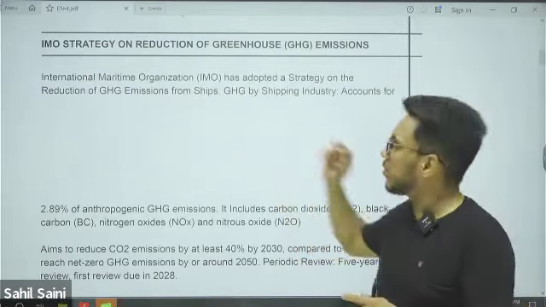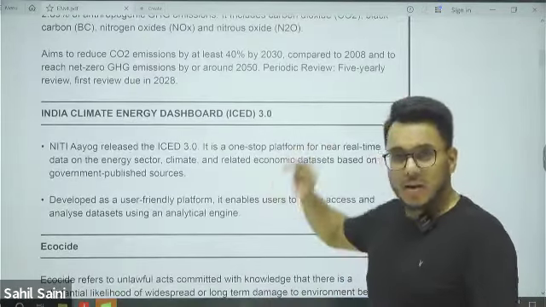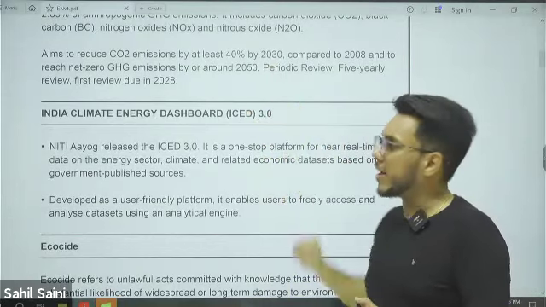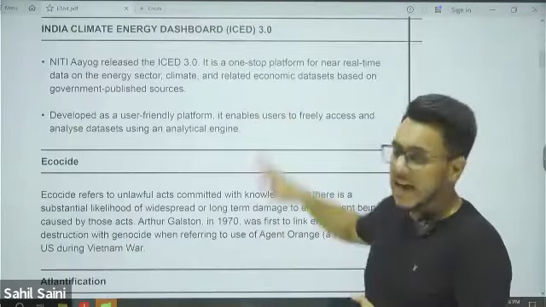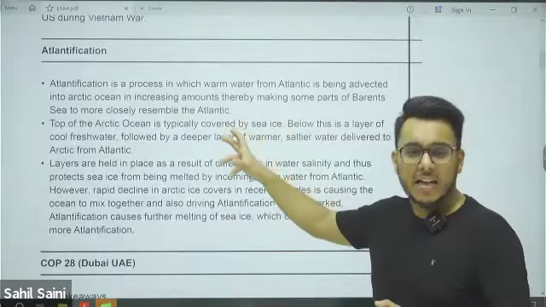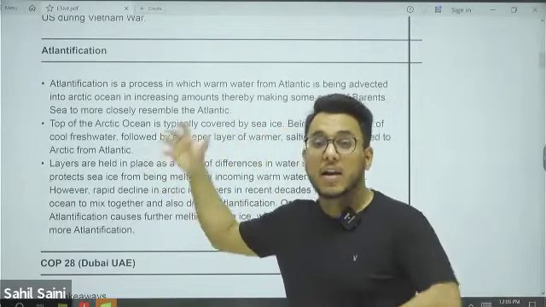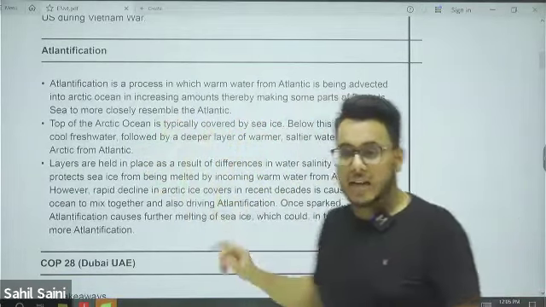We discussed that it was with respect to reduction in emissions in shipping. The CORSIA plan we also discussed, which was for aviation. Then the ICED dashboard 3.0, ecocide, crimes against ecology and environment, and Atlantification. We have seen that it refers to the process of the Arctic becoming like the Atlantic.